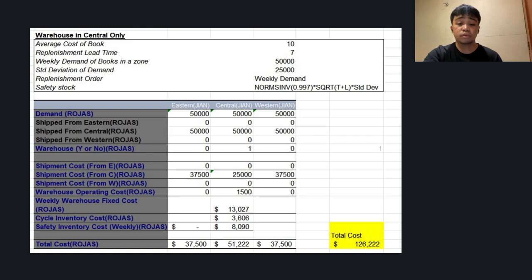So the total cost of 126,000, we can see how it is broken down. The spreadsheet calculation shows $126,222. This is what we also computed, and compared to the West only system, this is much less by $12,000. The only change was the warehouse location, and this proves how powerful placement decisions are in logistics.